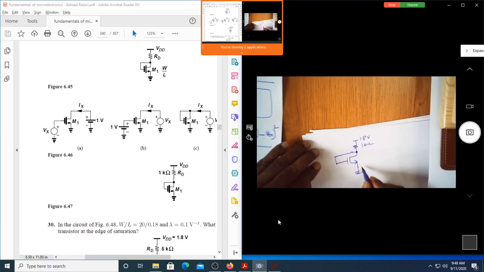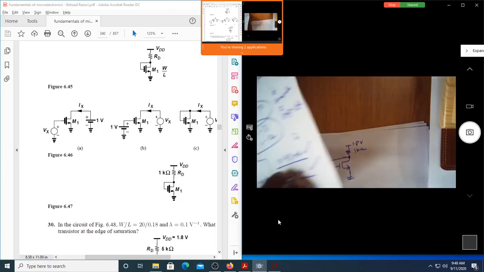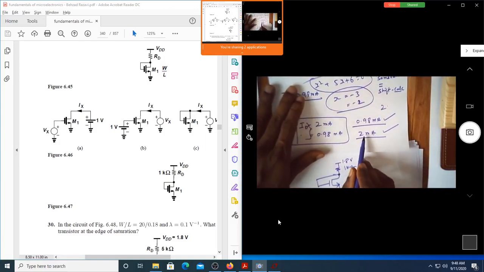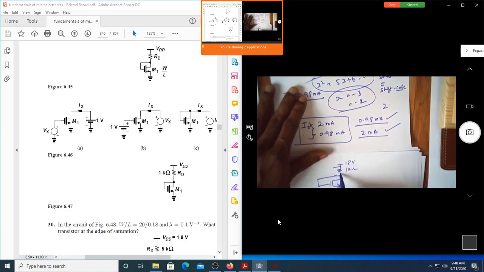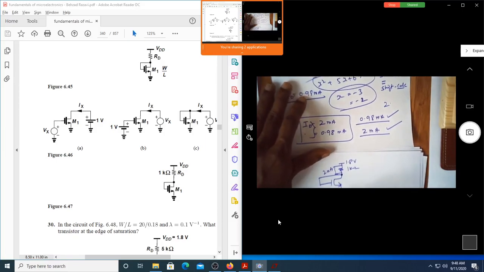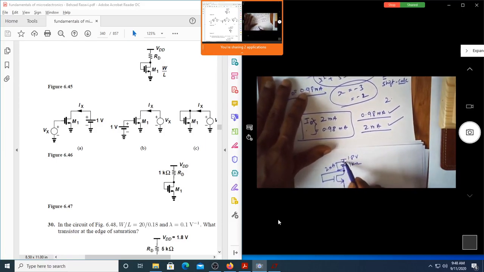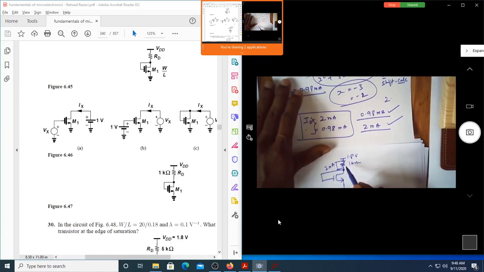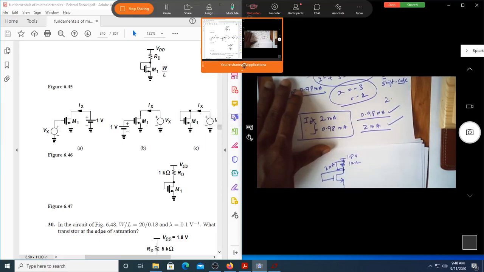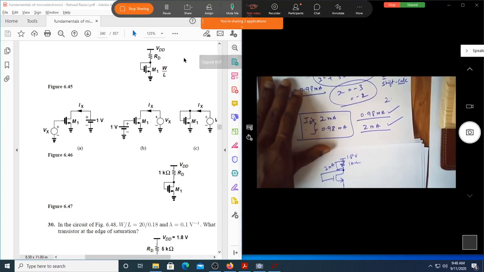Suppose I assume the possible current as 2 milliampere. If 2 milliampere flows through this, what may be the drop? 2 into 1k is how much? 2 volt. 2 milliampere into 1k will be 2 volt.